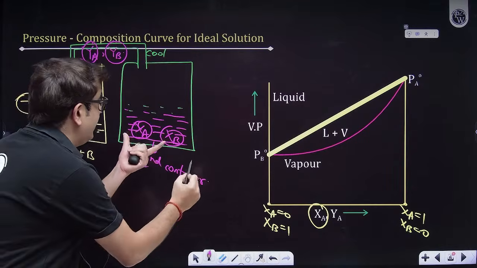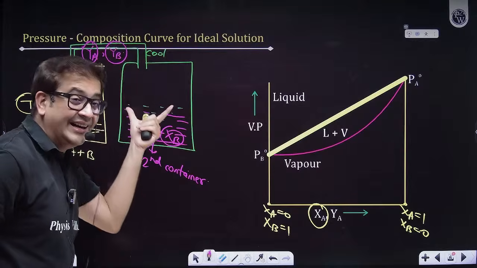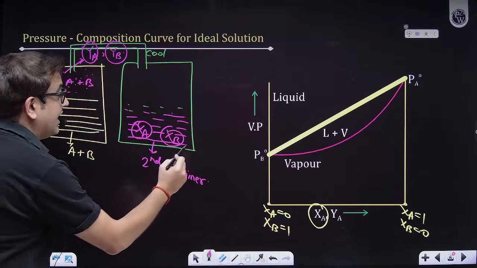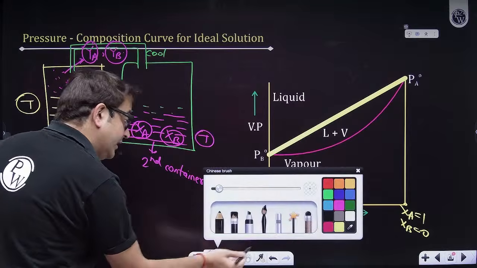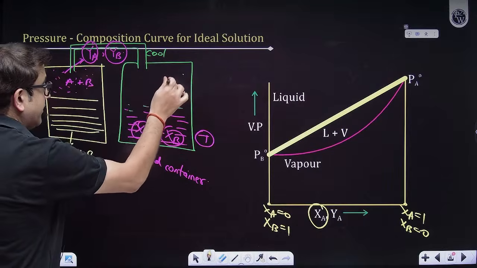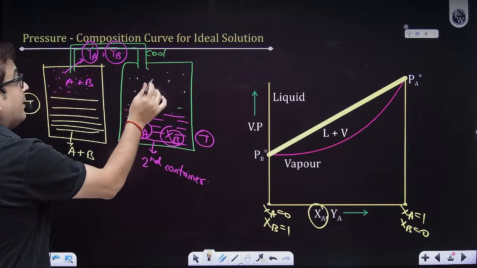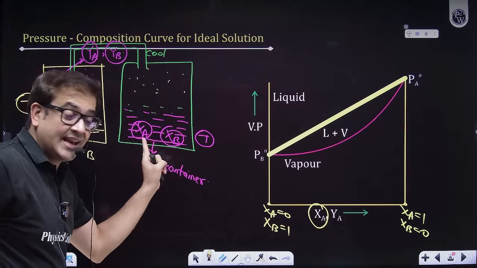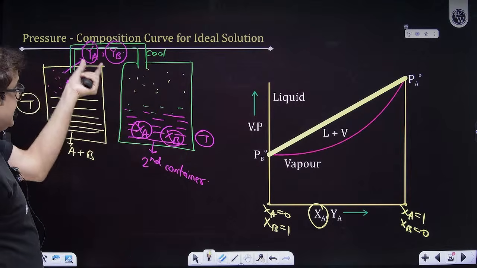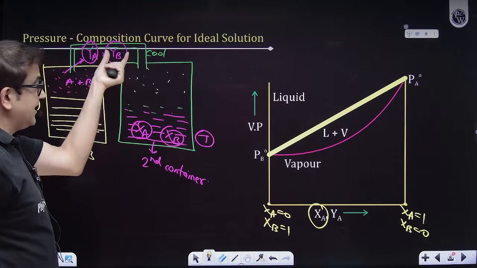Now, if I take the YA and YB that I have condensed in liquid form to temperature T, they will again form some vapors. This new XA is nothing but YA, and this new XB is nothing but YB.